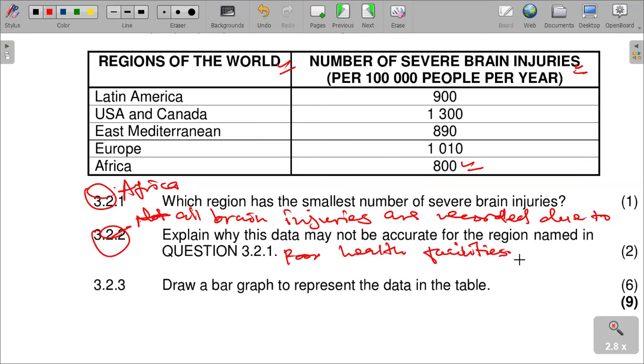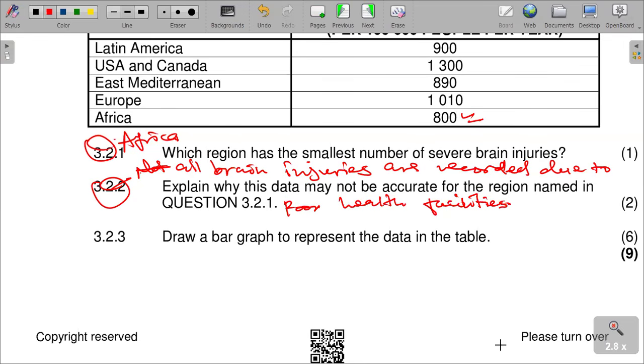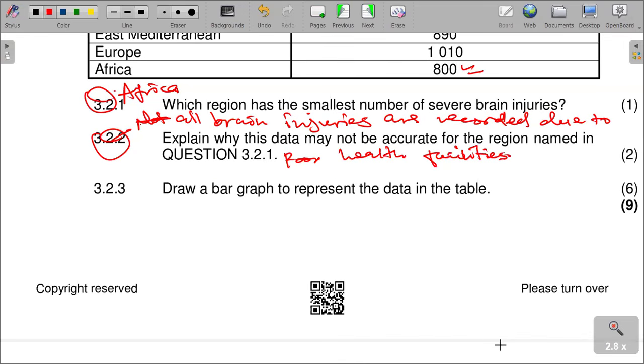And then next question, draw a bar graph to represent the data on the table above. A bar graph always is supposed to have a title.